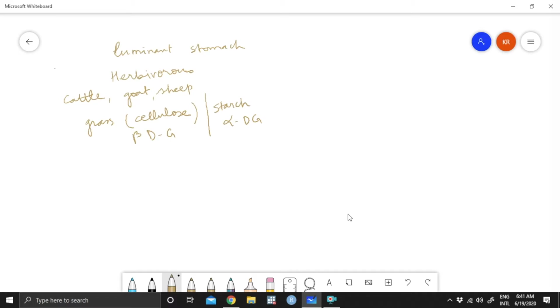So starch can be digested by the enzyme amylase, but cellulose cannot be digested by amylase.